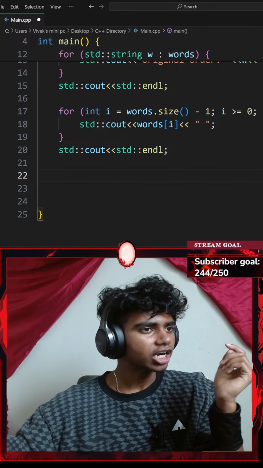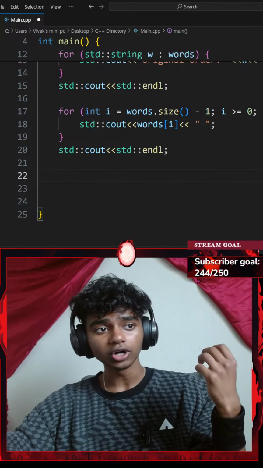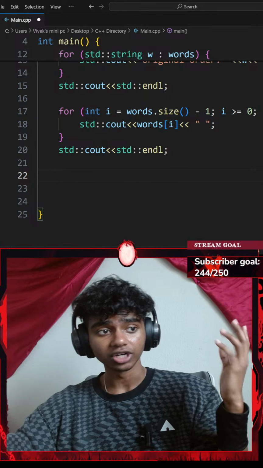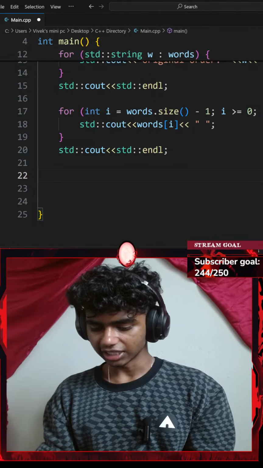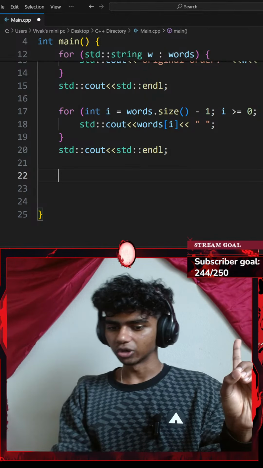And then the third instruction says for each word, also print the word reversed. Okay, this is going to be a little tricky, but it's going to be fun at the same time. I might need to use nested for loops for this.